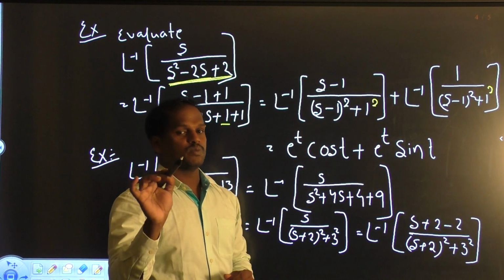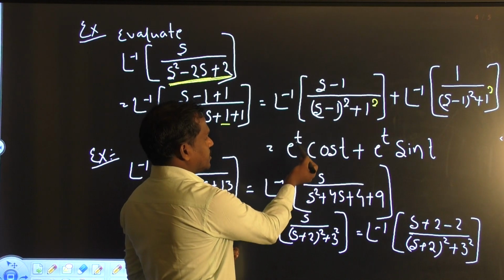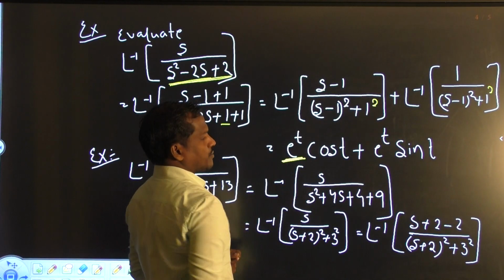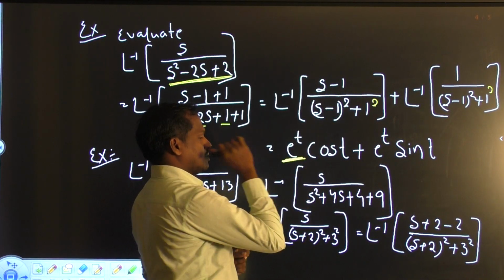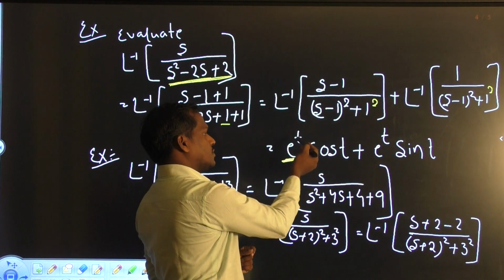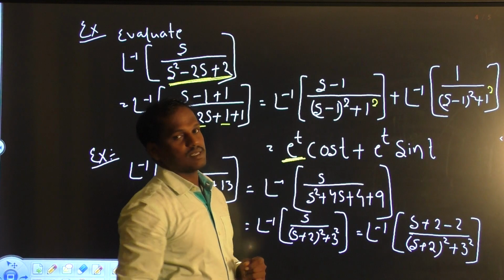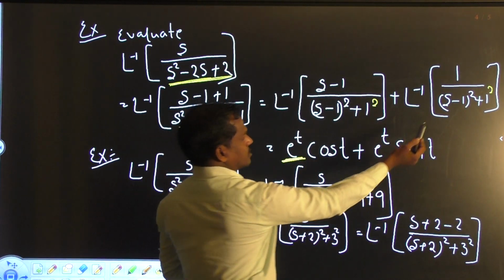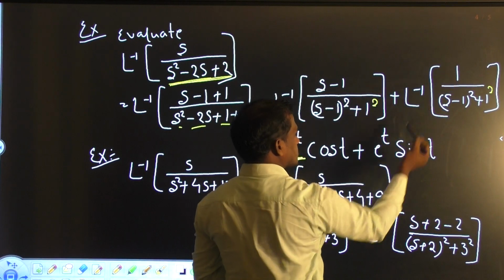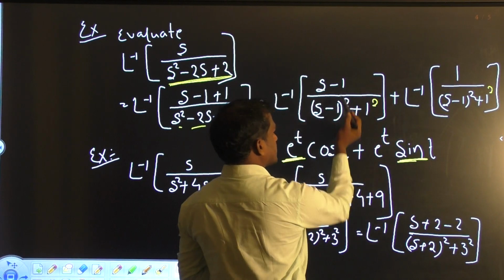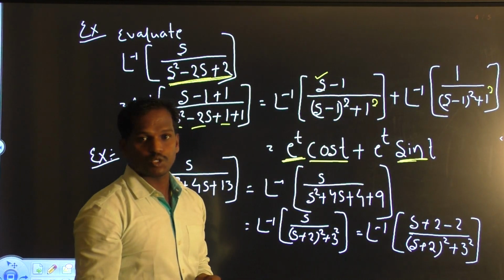Now in the numerator it will be s minus 1, which means it must be a cos formula. And e to the power t will be used for shifting, because minus 1 means e to the power t; if it were plus 1, we would write minus t. In this case it will be minus 1, so I can write this as t. In the other term also minus 1, but the numerator is a constant value, so we can use the sine formula. In the first term the numerator has s, that's why we use the cos formula.